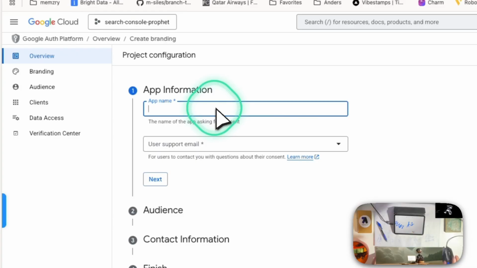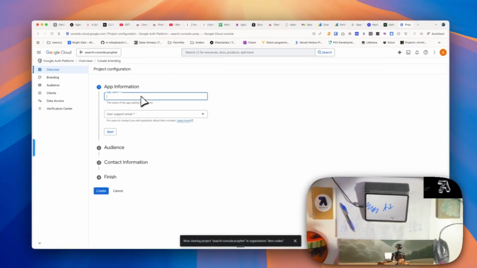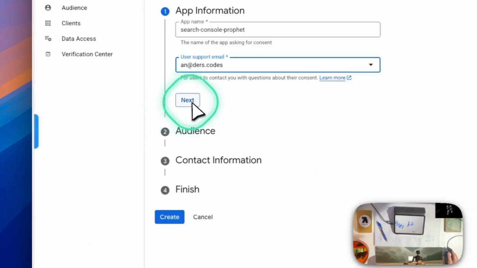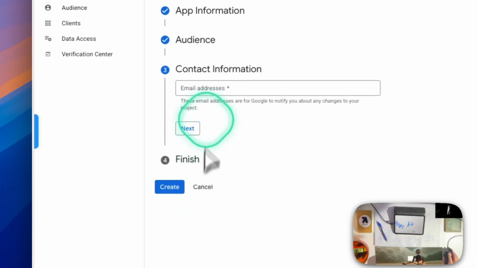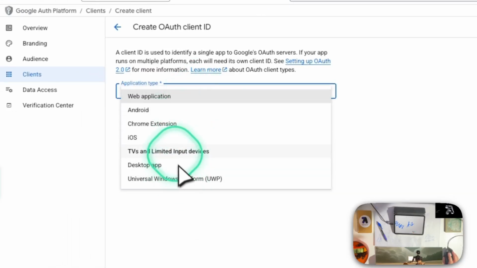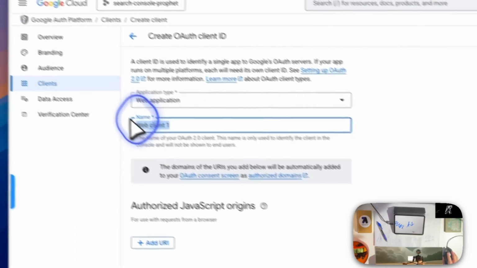Our app name is going to be search console dash profit, and external. Do that for now. Create OAuth client, application type, web application.